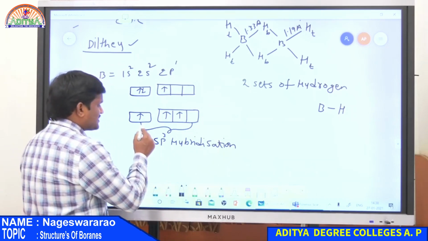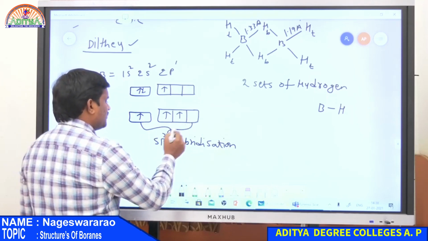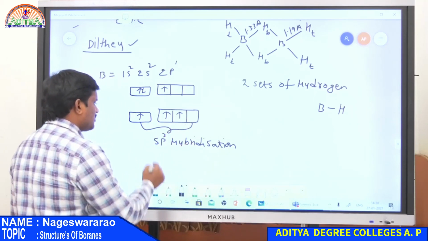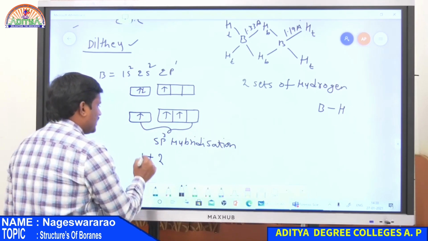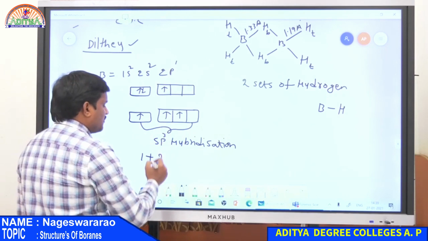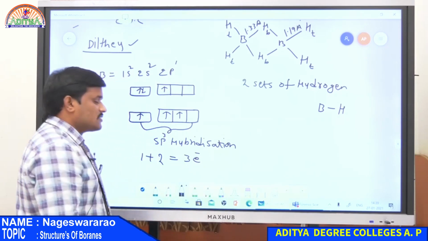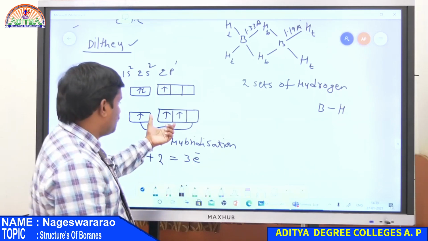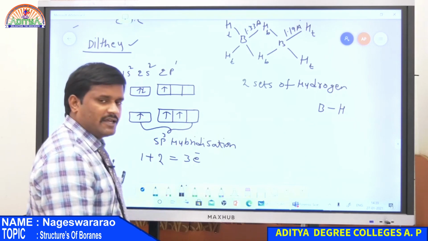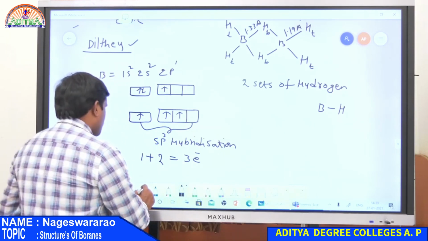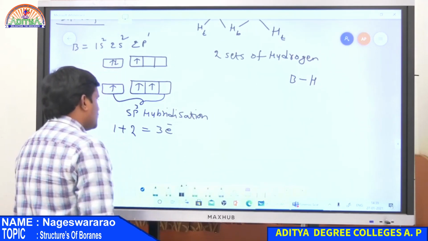It involves the s orbital and 3 p orbitals, and the total number of electrons present in the 4 sp3 hybridized orbitals is 1, 1, 1. That is 1 electron from the s orbital and 2 electrons from the p orbitals. Therefore, totally there are only 3 electrons. So 3 electrons are present in 4 orbitals overlapping with each other to form an sp3 hybridized boron atom. This is in the case of one boron.